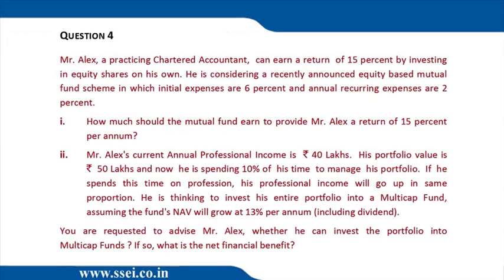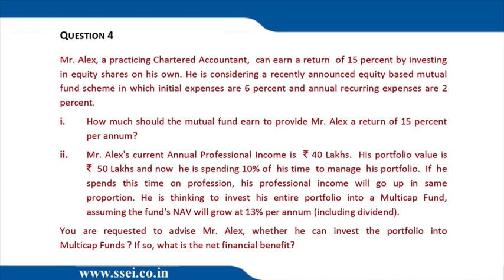So question number 4, a very easy sum on the indifference return. This chartered accountant is earning 15% by investing in the stock market on his own. But now he's thinking about investing in a mutual fund. The mutual fund charges 6% initial expense and 2% recurring expense. How much return does the mutual fund need to earn to provide Mr. Alex 15%? Obviously the mutual fund has to earn more. It is 15 divided by 0.94, plus 2.